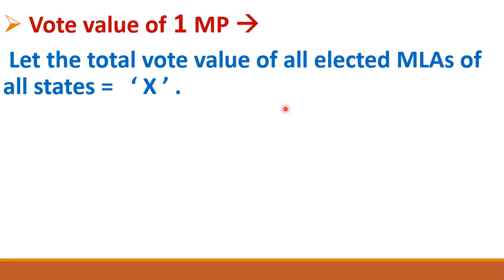So let's suppose that 69,000 is the total vote value of all the elected MLAs of Madhya Pradesh. In the similar manner, you have to find out the total vote value of all the elected MLAs of Uttar Pradesh, Bihar, Telangana, Tamil Nadu and all the states including Delhi and Pondicherry. Then you have to sum up all these numbers, and that number will be X. So what is X? X is the total vote value of all the elected MLAs of all states.